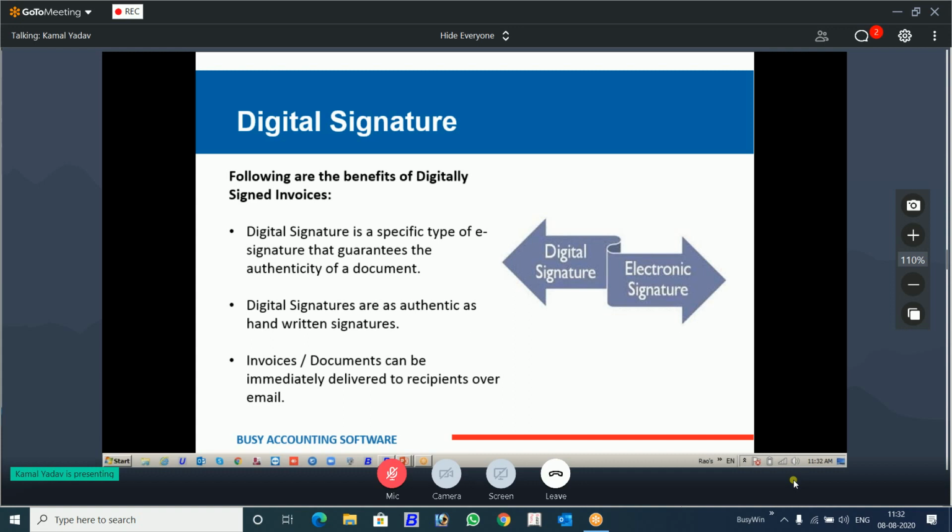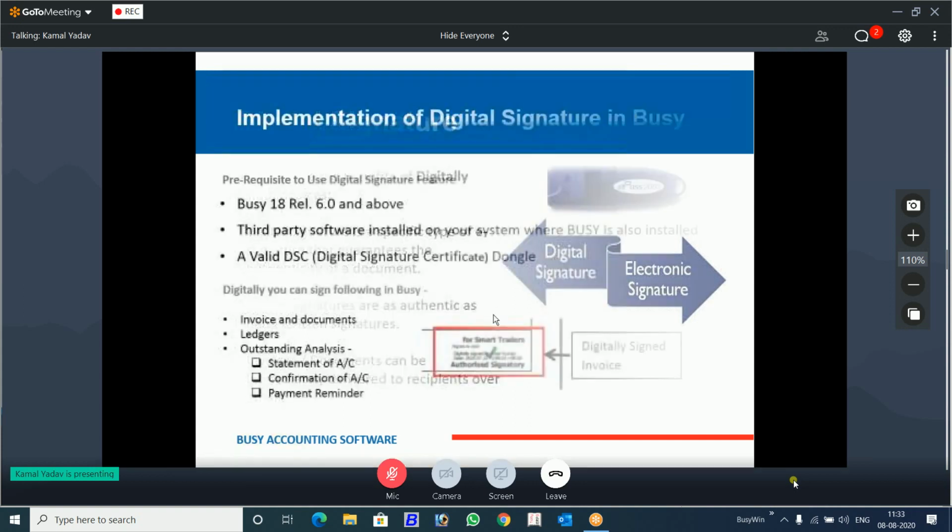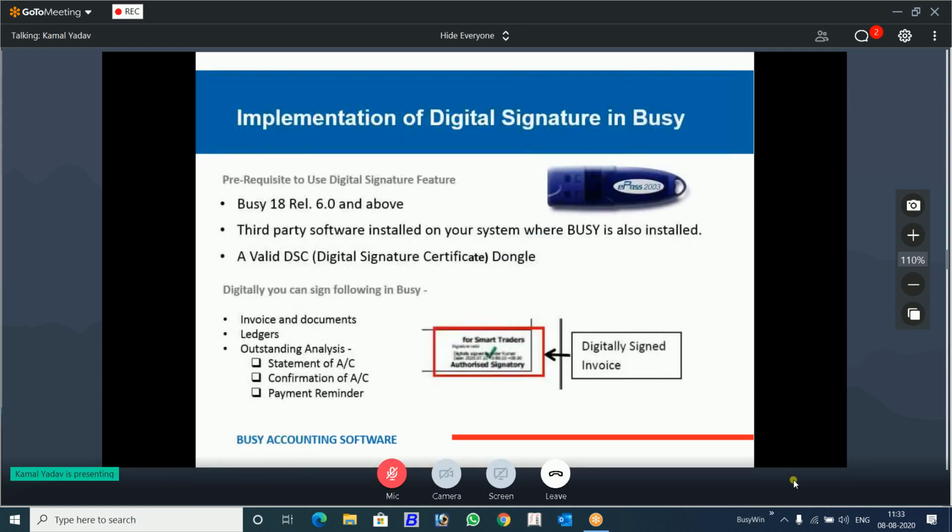Now, when you sign an invoice digitally, it is automatically, immediately sent in the form of a PDF over email to that customer, and it is as good as your handwritten, hand-signed document. So these are the few advantages that you have to keep in mind when you pitch this digital signature to your client. Now we will see further this implementation of digital signature in BUSY.